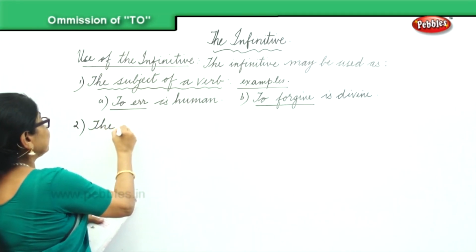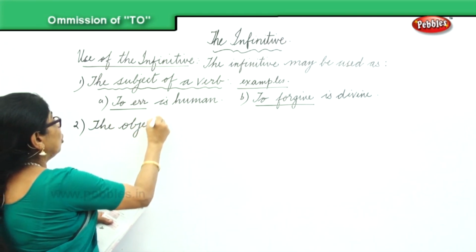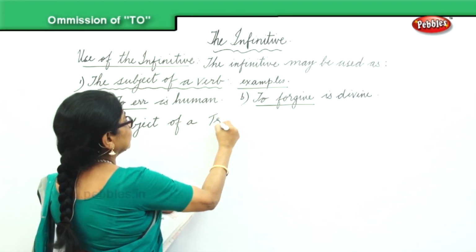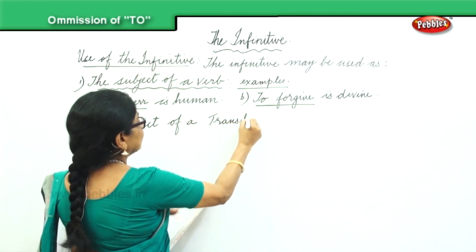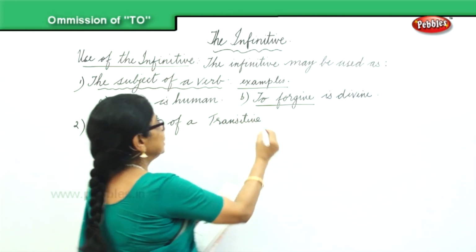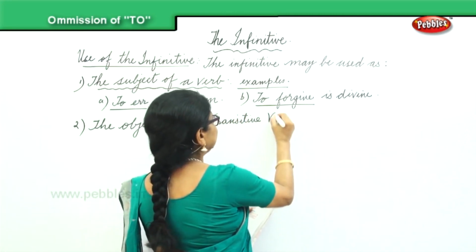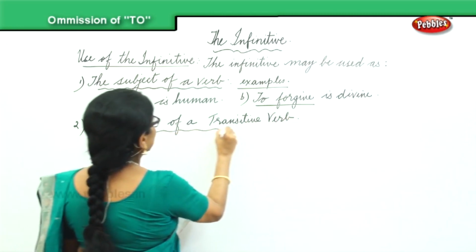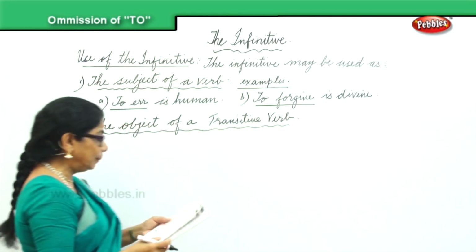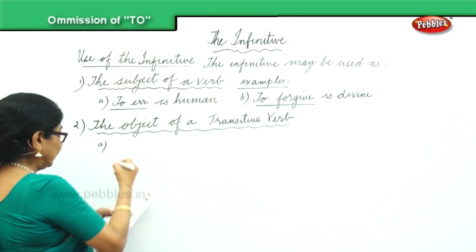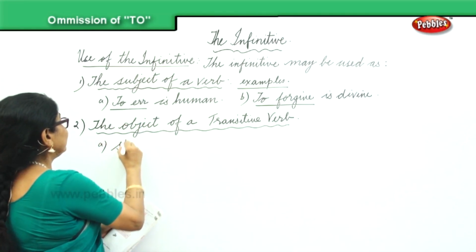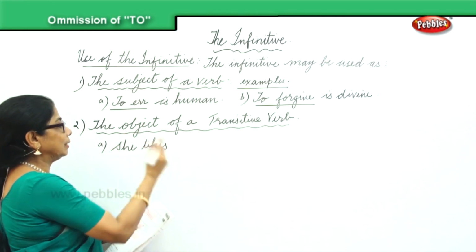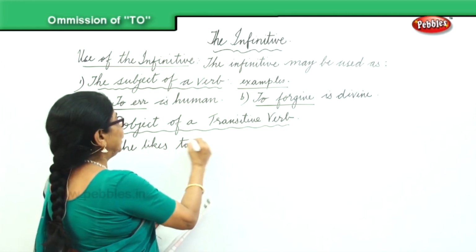And in the second category we have, it is used as the object of a transitive verb. The second one is the object of a transitive verb. And the examples are A, she likes to play. She likes, object. She likes what? To play.